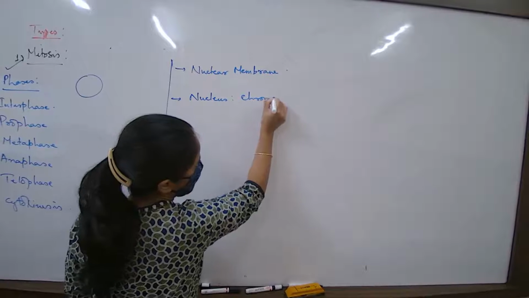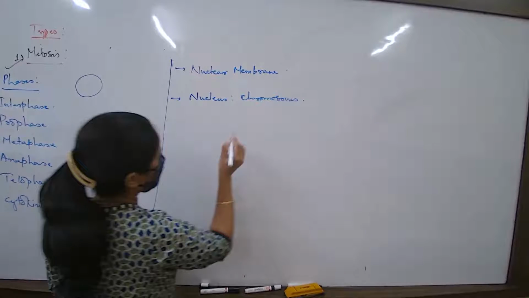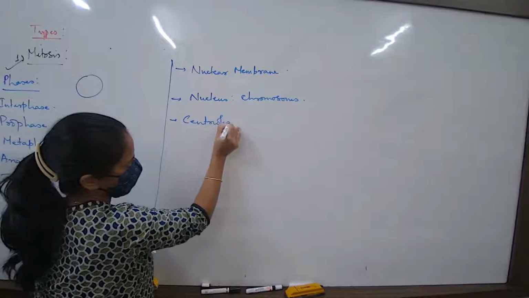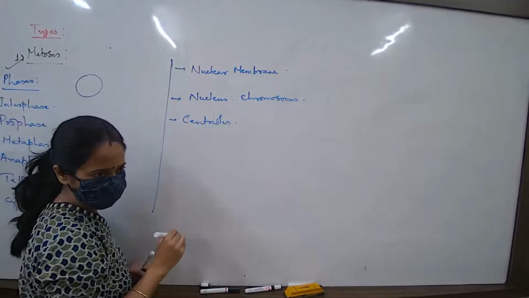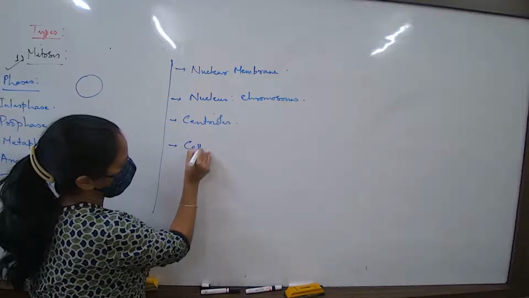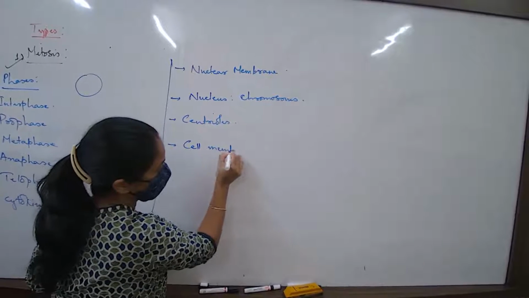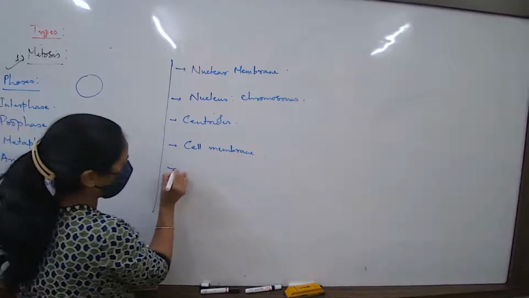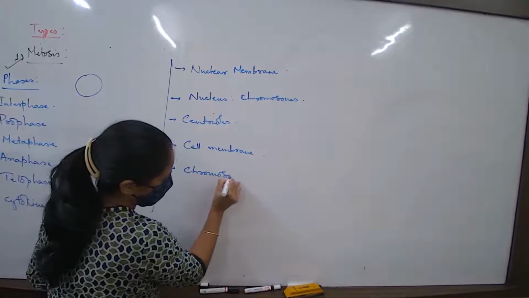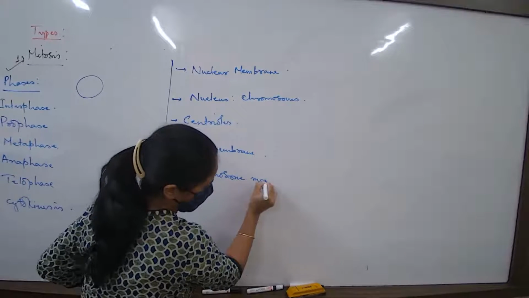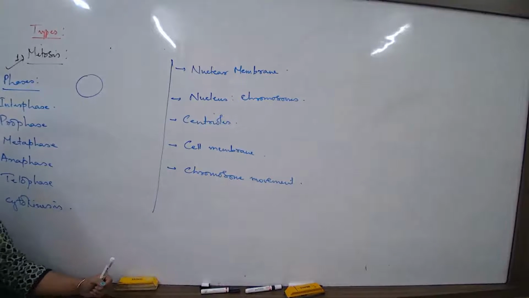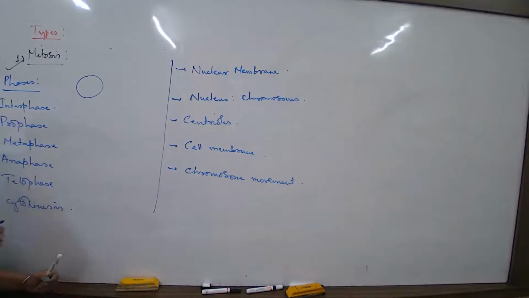What is the status of the chromosome? What next? We'll have to talk about the changes in the centrioles, the changes of the cell membrane, and the basic chromosome movement. These are some of the parameters that we'll have to remember when you study the stages of cell division. Let us get started.